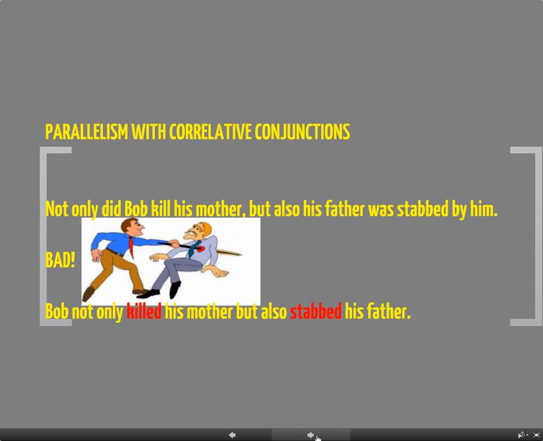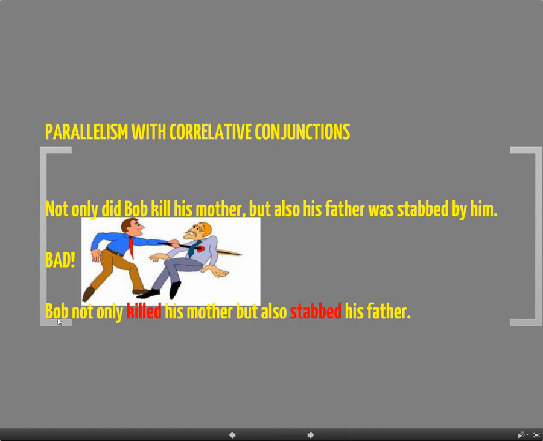The other lack of parallelism also occurs with correlative conjunctions. Remember our old friends, correlative conjunctions, not only but also, both and, either or, neither nor? Well, most people don't know that when you use, especially in the correlative conjunction, not only but also, what follows the not only must be the same type of word as what follows the but also. So, not only did Bob kill his mother, but also his father was stabbed by him. That's not parallel, because a verb follows the not only here, and a noun follows the but also here.